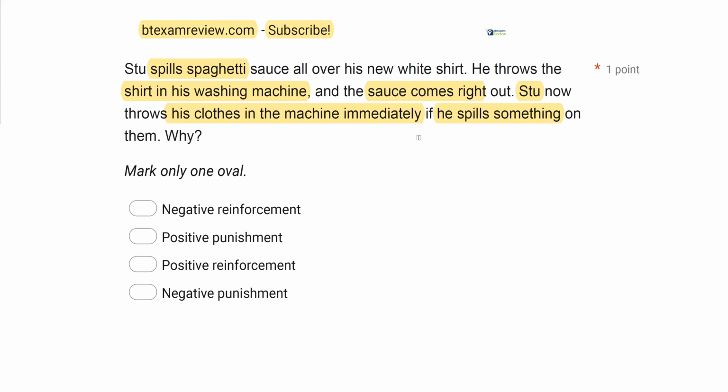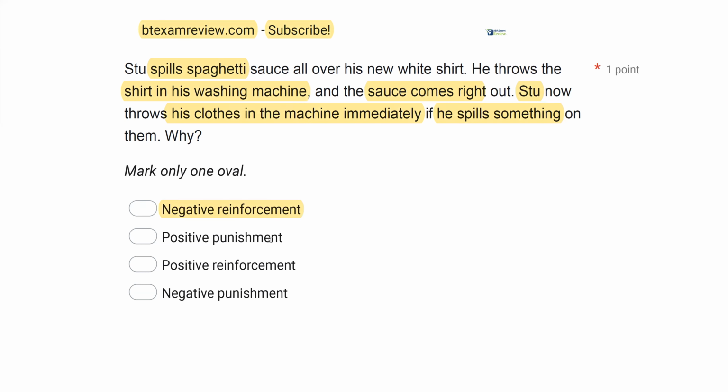Was it negative or positive? What was the consequence? The consequence was the sauce came out. In other words, the sauce was removed. And so when something is removed, when a stimulus is removed as a consequence, is that positive or negative? Well, that's going to be negative, right? Negative is removal, positive is added. We're removing the sauce as the consequence. So Stu's behavior was reinforced negatively. So if Stu now throws his clothes in the machine, it's because he was negatively reinforced.